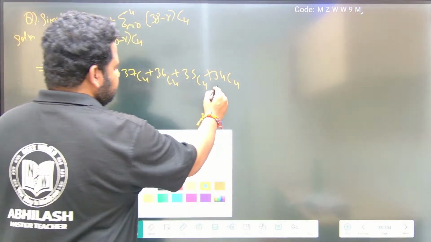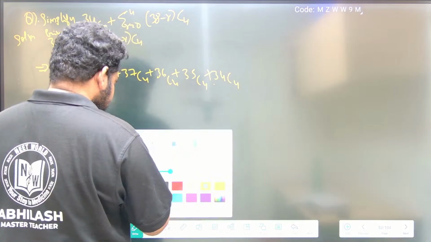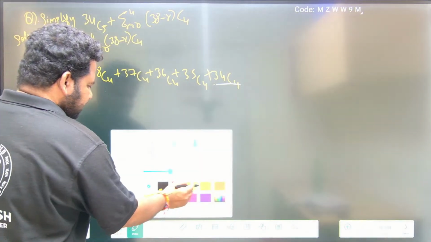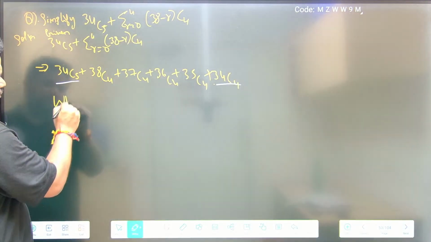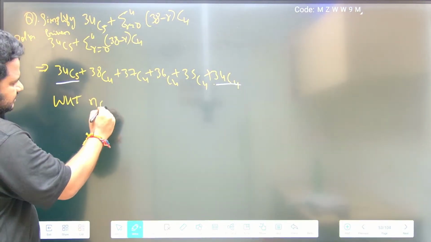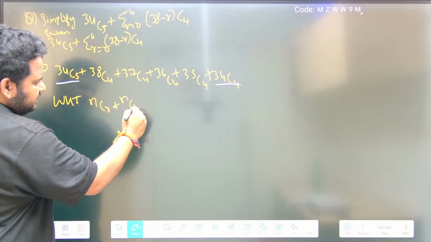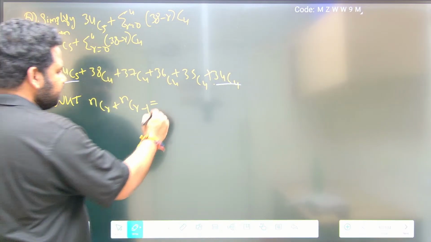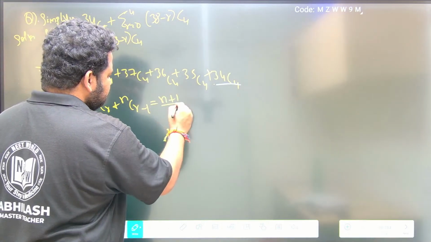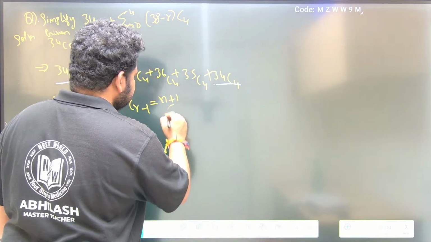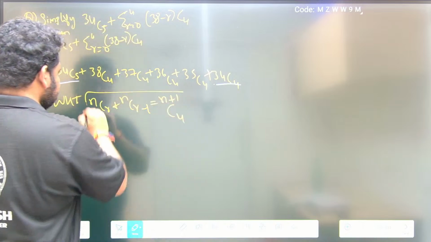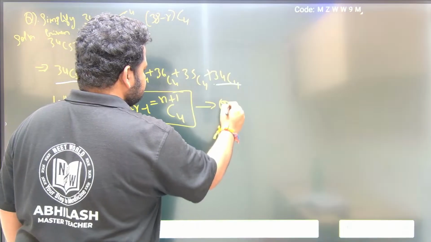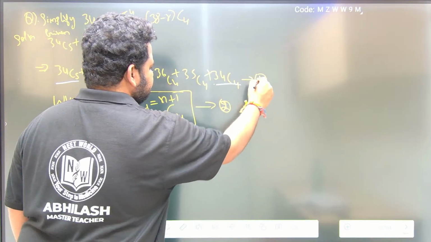Now consider this and this. We know a very important result you should know: nCr plus nC(r minus 1) equals n plus 1 Cr. Let us write this as equation 1, and let us call this one equation 2.